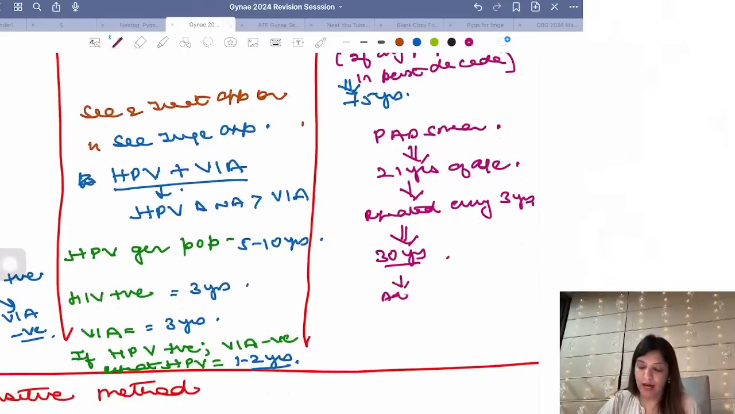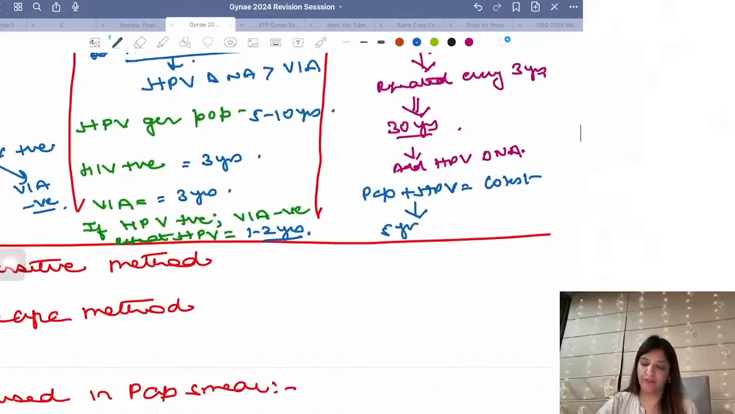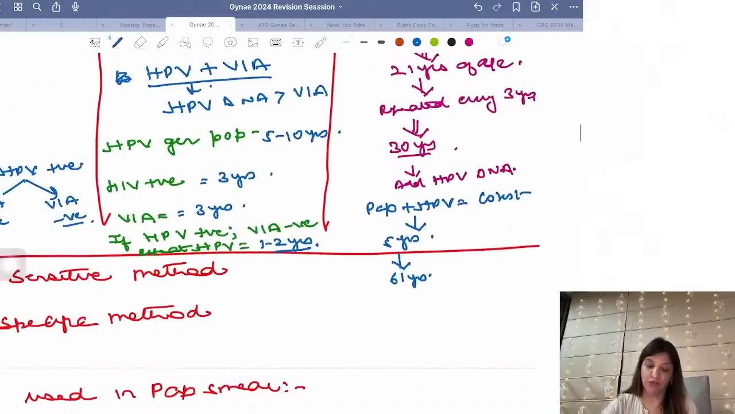Then you have to add HPV. Right? So then you are going to do pap smear plus HPV, which is called as co-test. This co-test has to be done every 5 years. Right? And this you are going to do till 65 years. This is the protocol which ACOG follows.